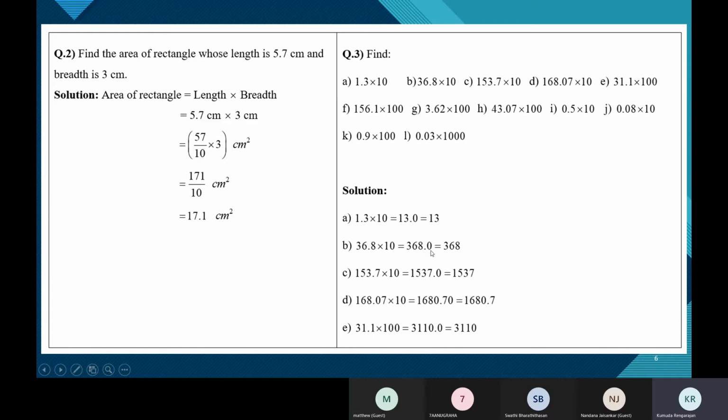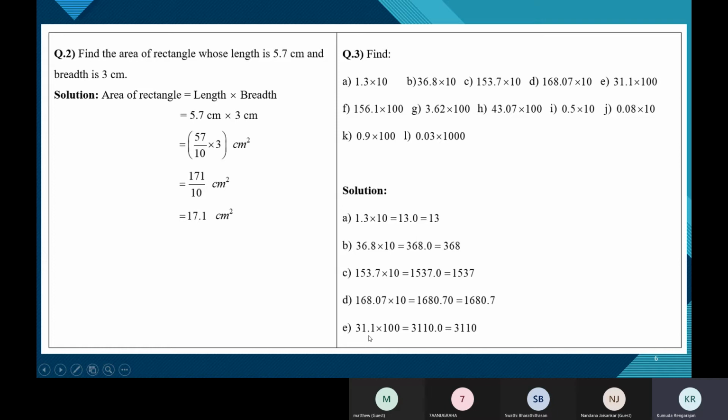But 368.0, we know that the zeros at the extreme ends have no value. So this 368.0 is nothing but 368.